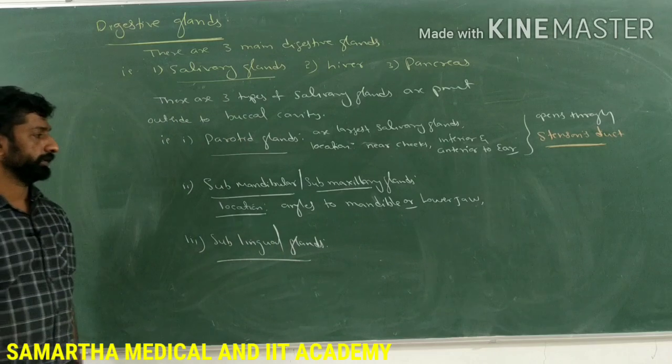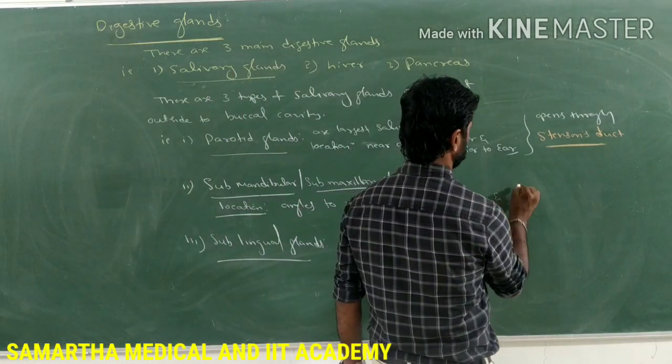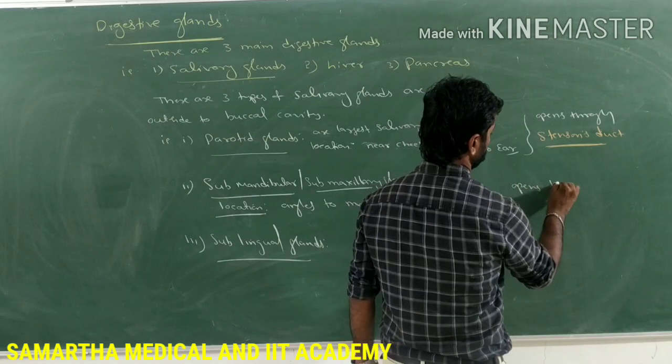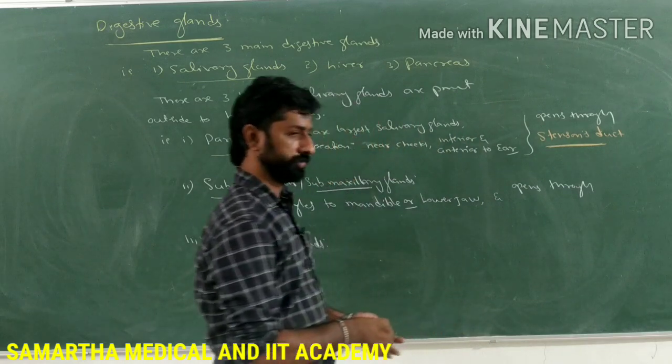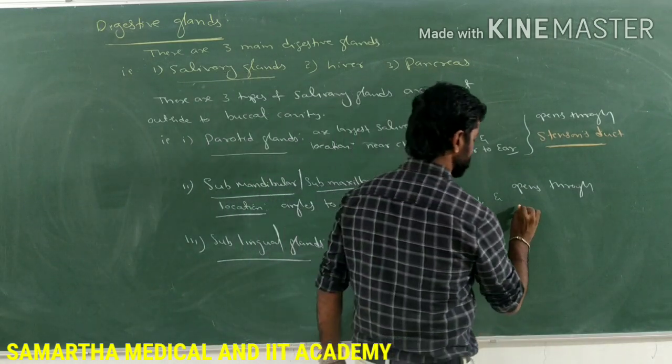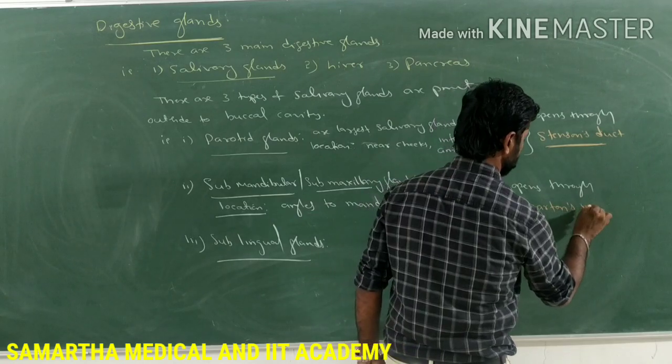Then it opens through a duct which is known as Wharton's duct.